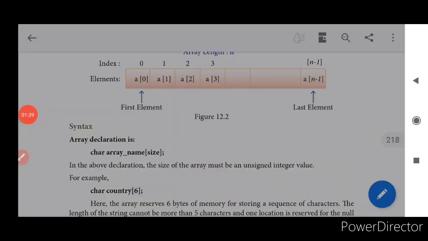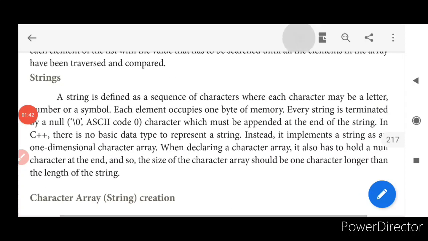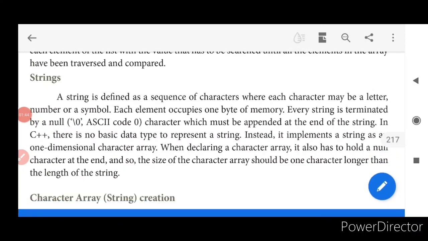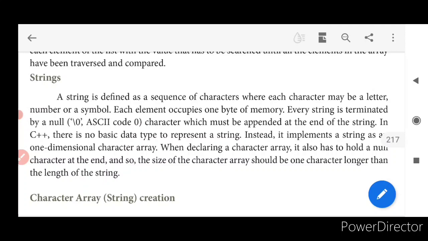Now let us move on with the next concept: string. What is a string? A string is nothing but a sequence of characters. These characters can be a letter, number or a symbol. Every string is terminated by a null character, \0, and it must be appended at the end of the string.